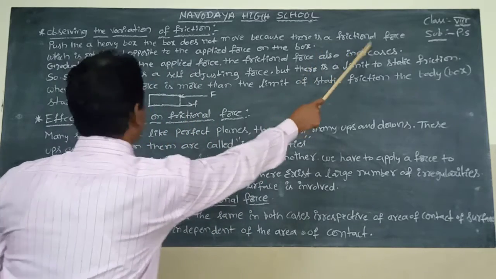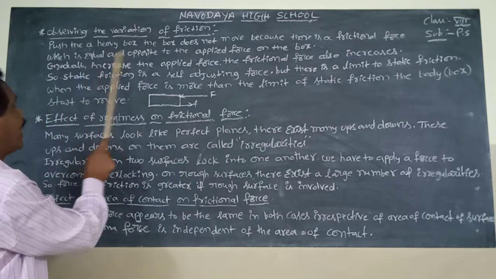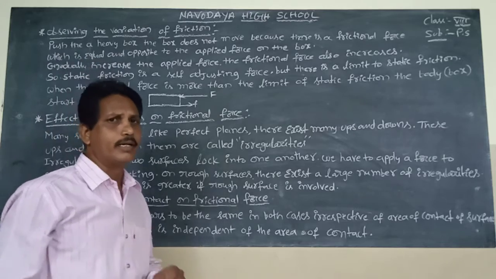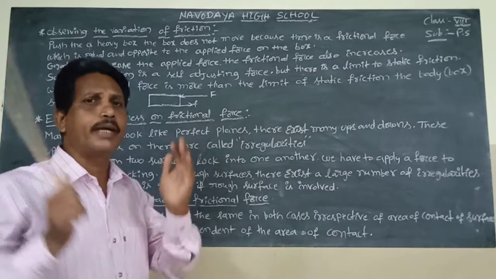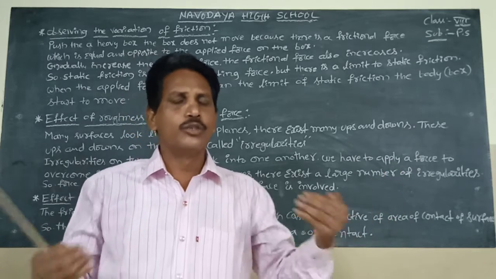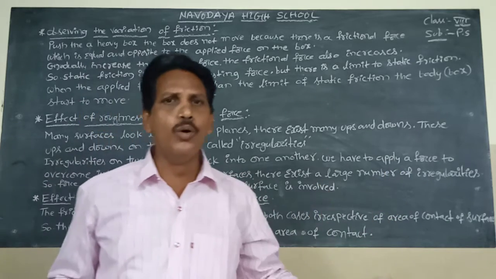This frictional force is equal and opposite to the applied force. Both are equal in magnitude but opposite in direction, so the heavy wooden box does not move.